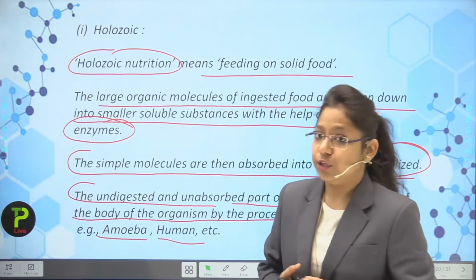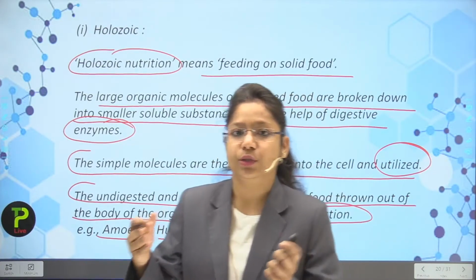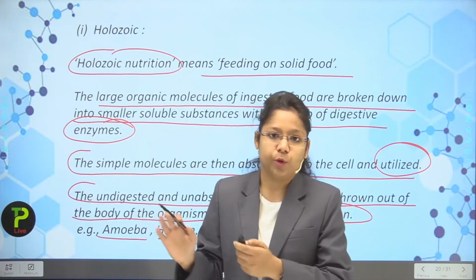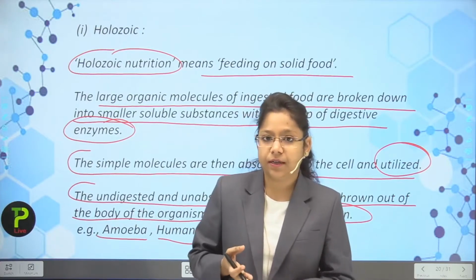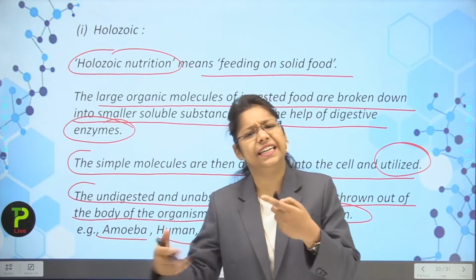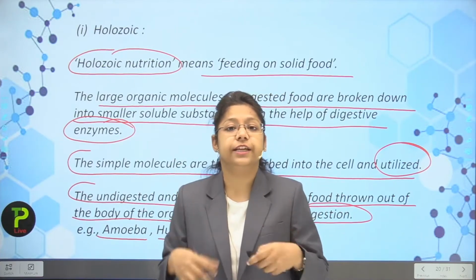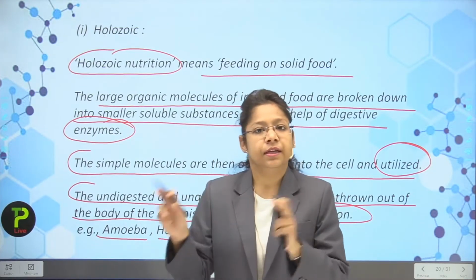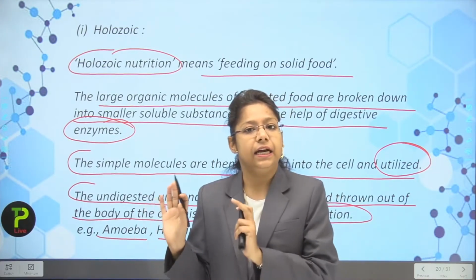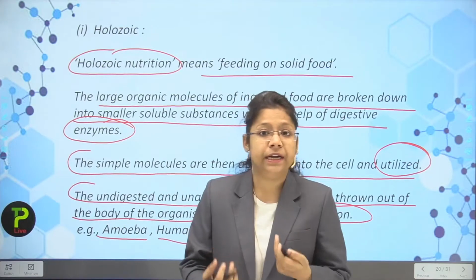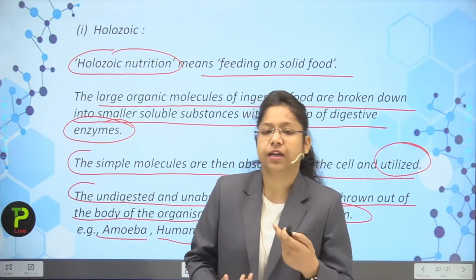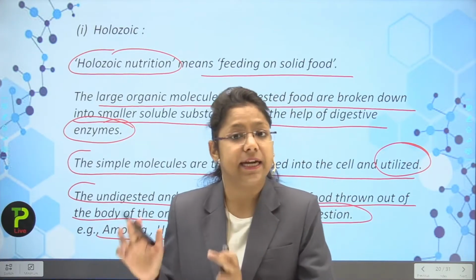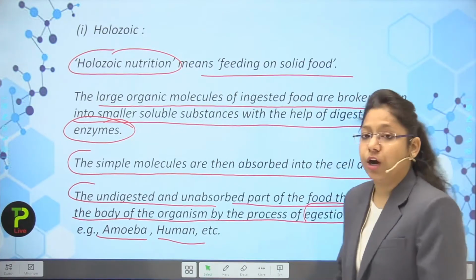Similar in the case of humans, what happens? We are just going to the mall. Consider it like that. Okay, it is just an example. We are going to the mall. Okay, we are eating pizza, burger, we are consuming cold drinks, soft drinks, each and everything we are eating. We are just putting the things inside our stomach like a dustbin. Now, the next day what will happen? The next day, the food will be excreted out because our body does not require the extra amount of fats, carbohydrates, proteins, vitamins, minerals. Okay, so all the food is digested out. So this is the holozoic mode of nutrition.